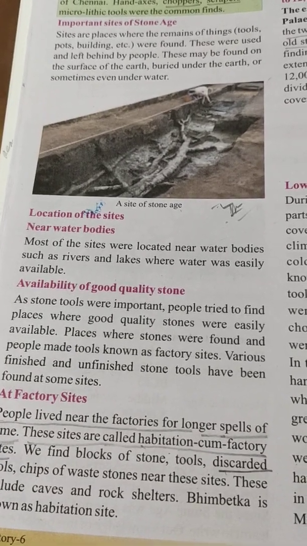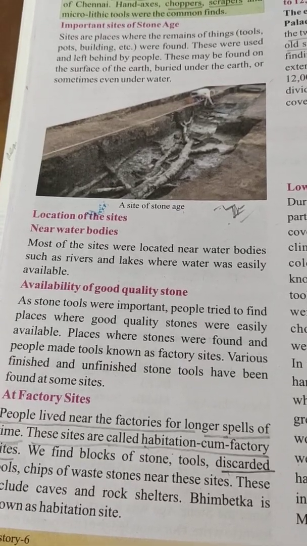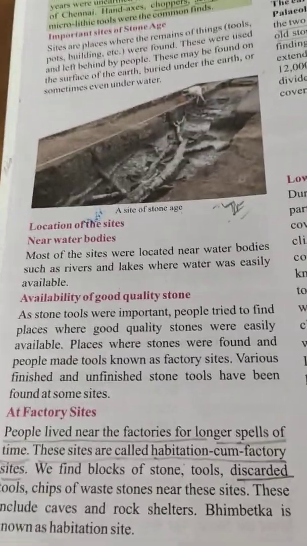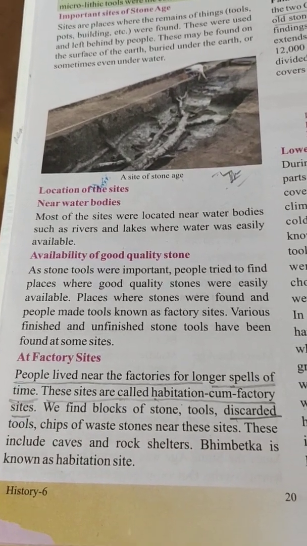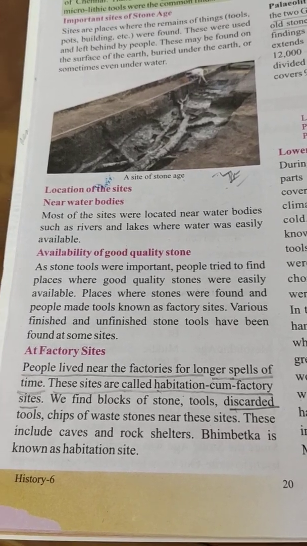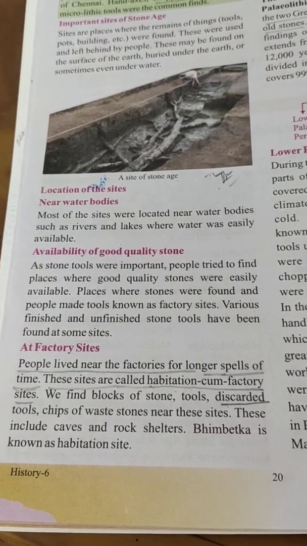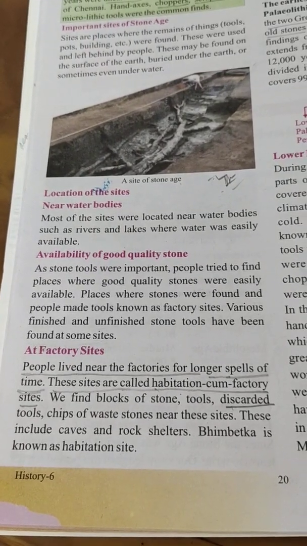Various finished and unfinished stone tools have been found at some sites. At factory sites, people lived near their factories for longer spells of time. These sites are called habitation cum factory sites.